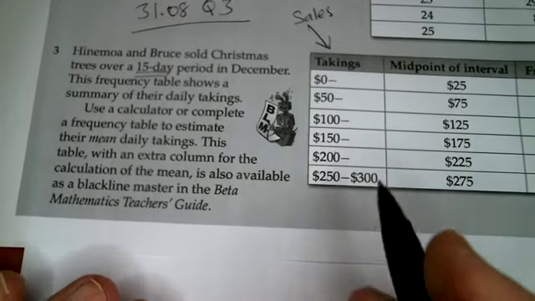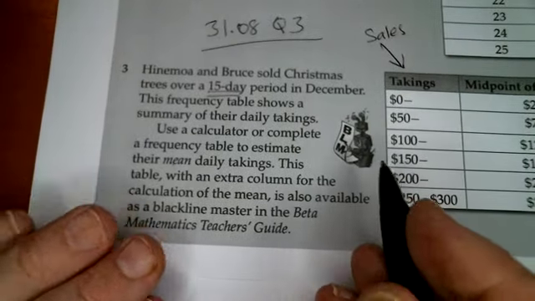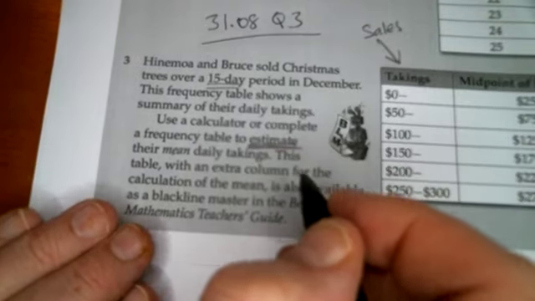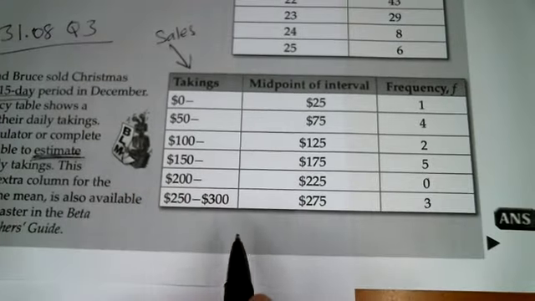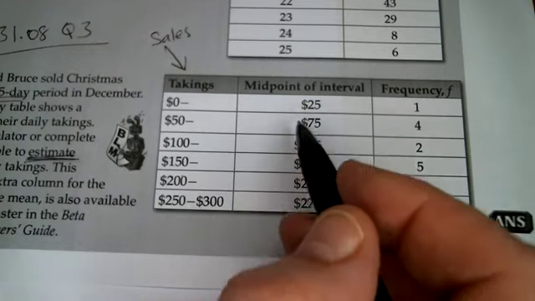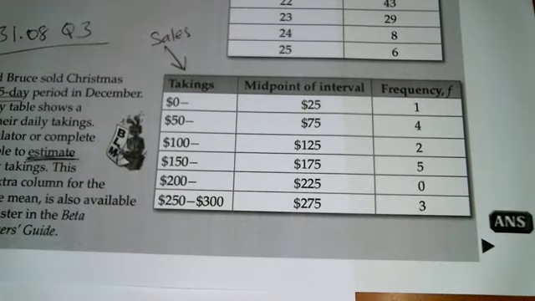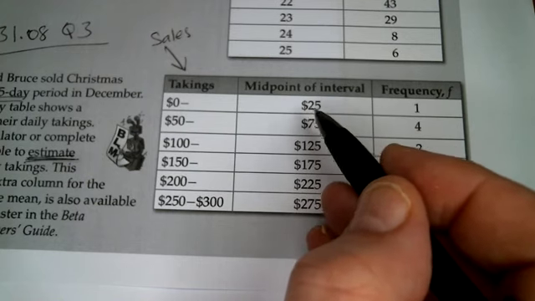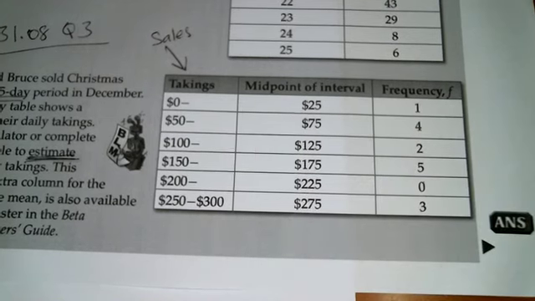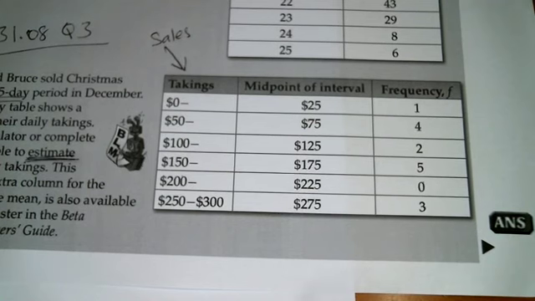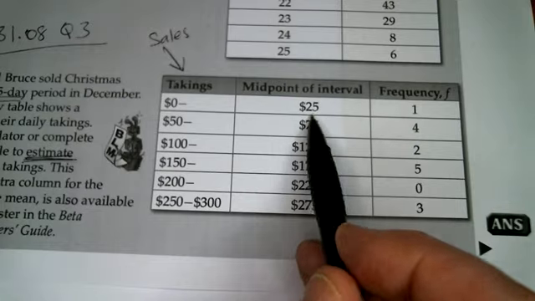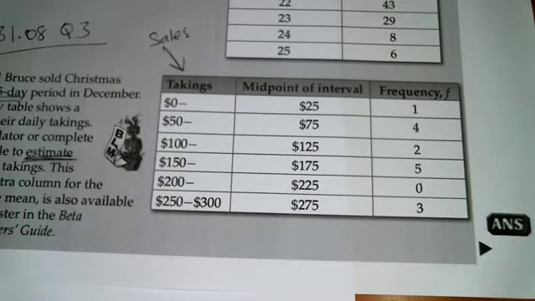So in order to calculate, it says find the mean, and really it's saying an estimate of the mean. The estimate is the important word here, because really we don't know what the actual numbers were. But we do know, because we know midpoints, the best way to estimate the mean is to take the midpoints and use those as representative of the number for that day. So in effect, there might have been a whole bunch of other stuff, but one day the midpoint was 25. If you place all the data in order, the midpoint was 25.